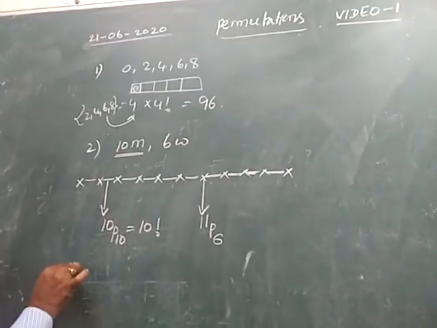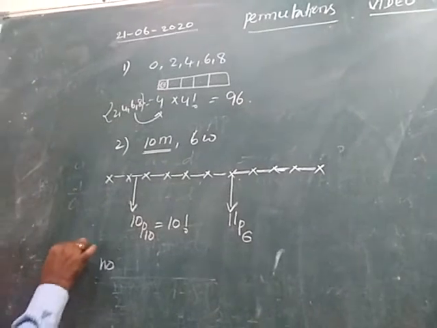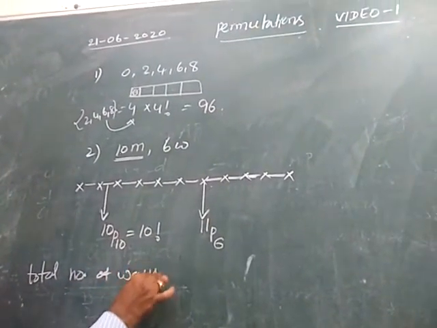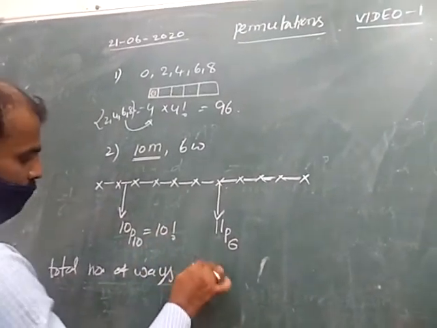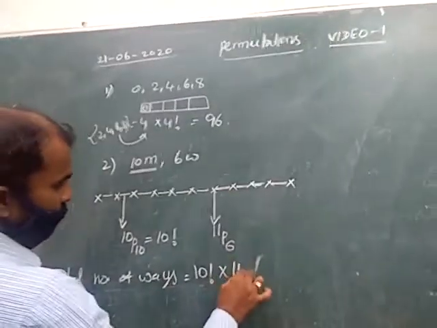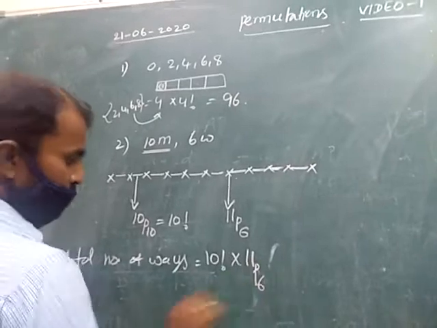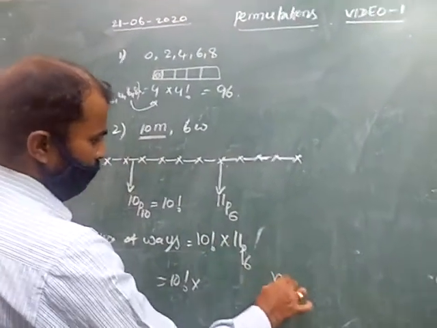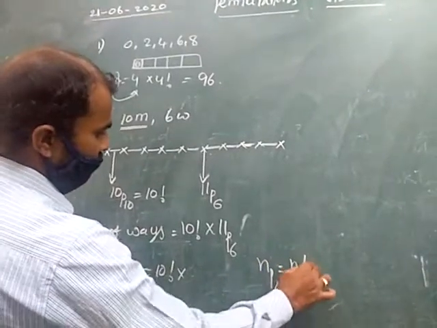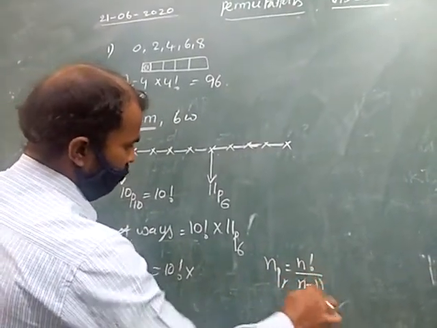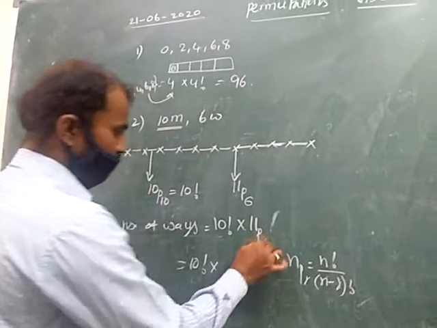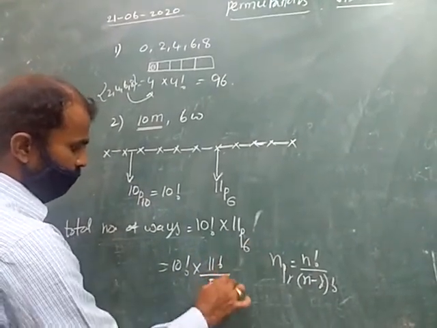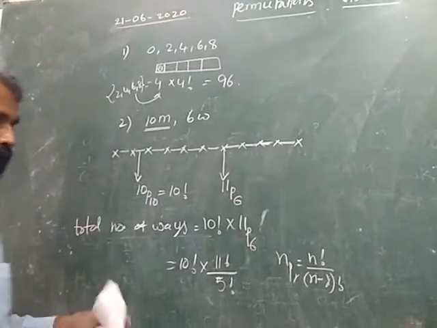So by the fundamental principle, the total number of ways is 10 factorial into 11P6, which is our answer. Otherwise, 10 factorial into the nPr formula. What is the nPr formula? n factorial by (n minus r) factorial, so 11P6 is 11 factorial by (11 minus 6) factorial, which is 5 factorial.